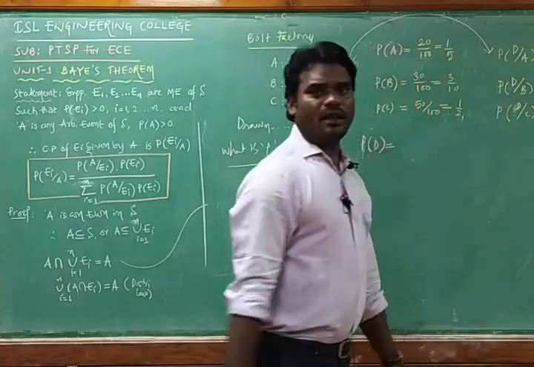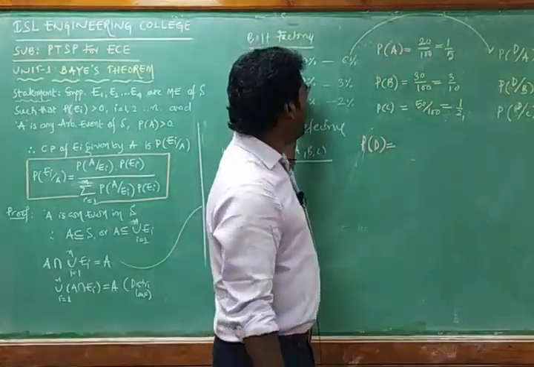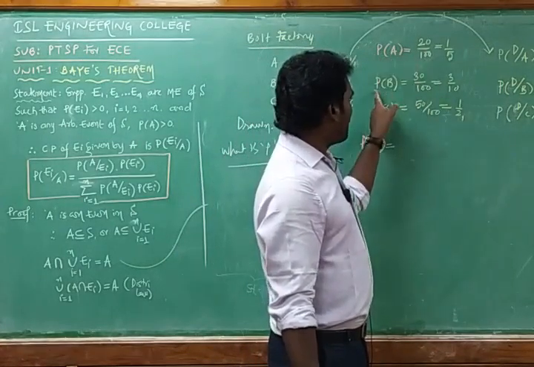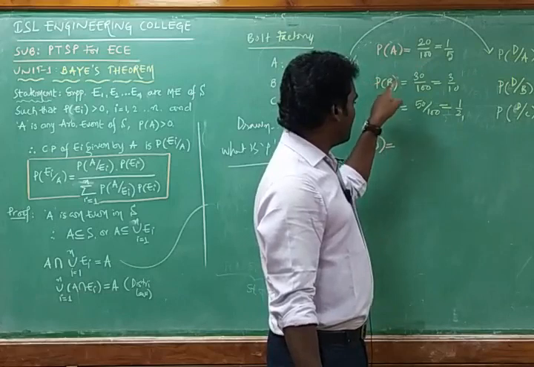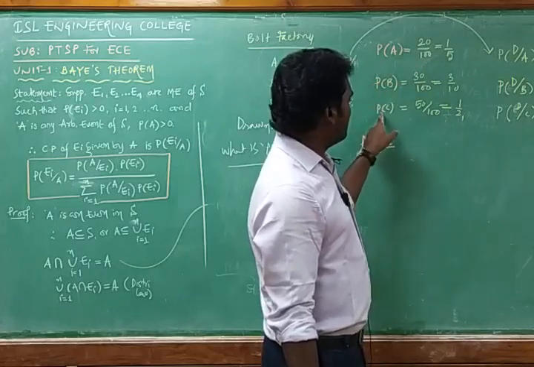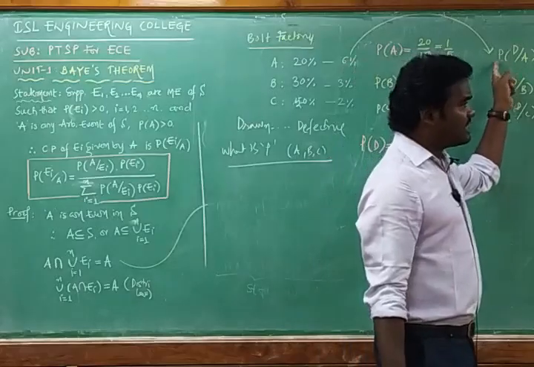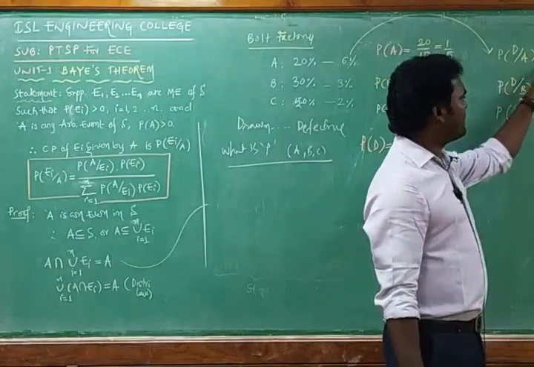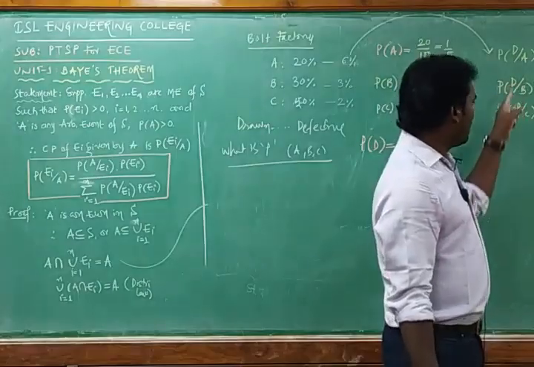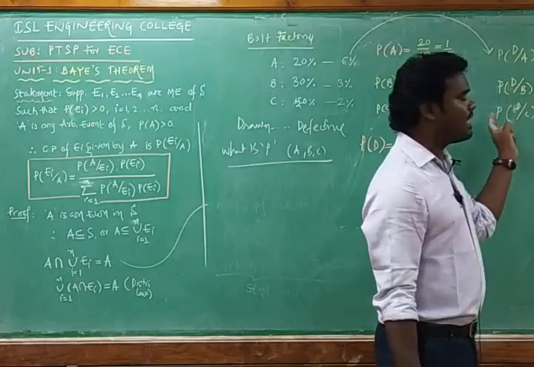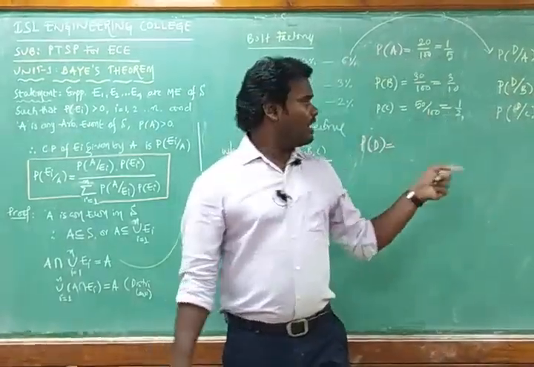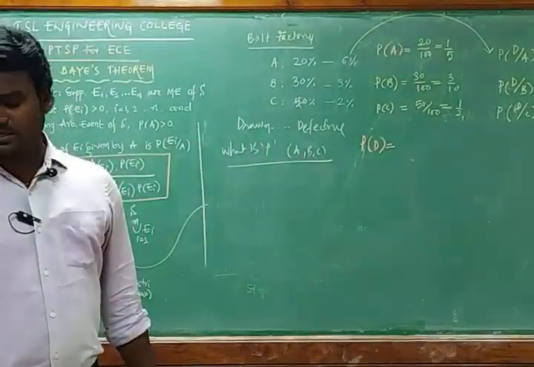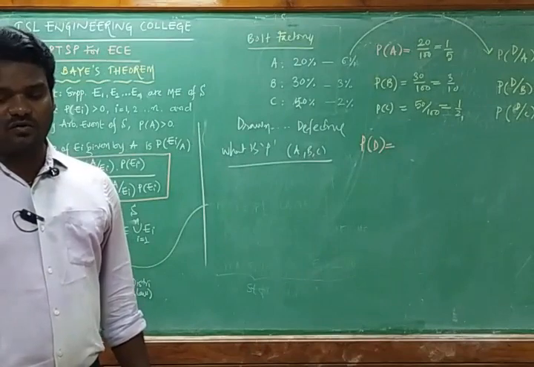Likewise, we got the probability of manufacturing a bolt in machine A, in machine B, and in machine C, and the probability of getting a defective bolt from machine A is 3 by 50. The probability of a defective bolt from machine B is 3 by 100. Likewise, from machine C it is 1 by 50. Now we have all the things. Then you can go with the formula.